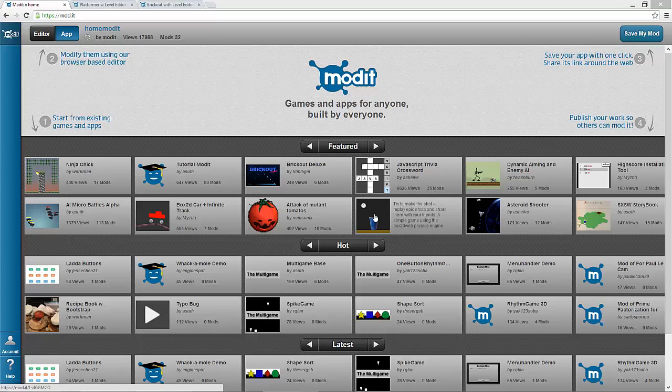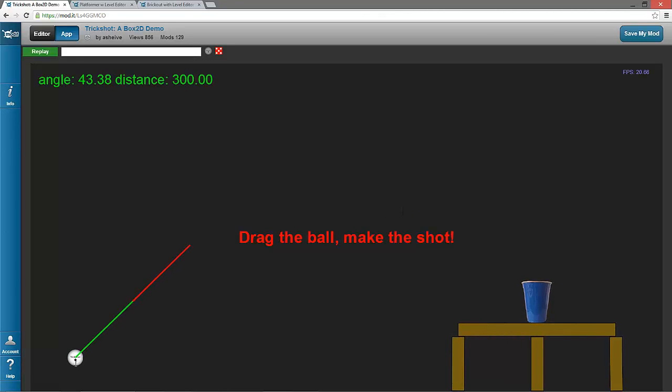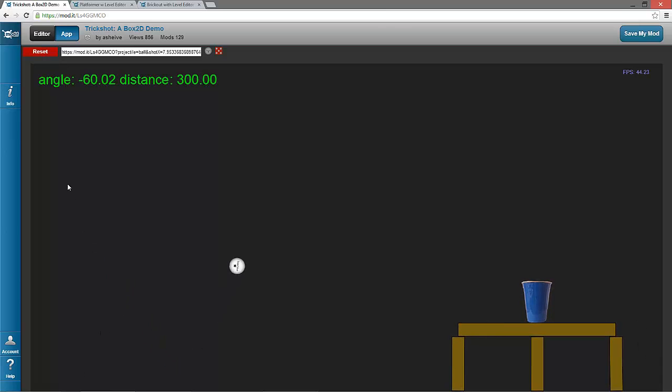So if we take a look, here's our portal. Click on this one right here called Trick Shot. It's one that I made. And it's a simple physics-based launcher game, a la some things you might have seen before with various birds. And so you can save a shot if it's worth saving, which none of these have been yet. Come on. Oh, nice. And I can replay it.